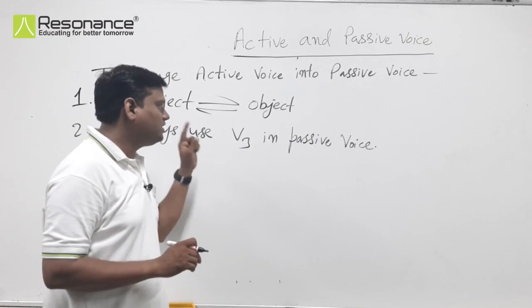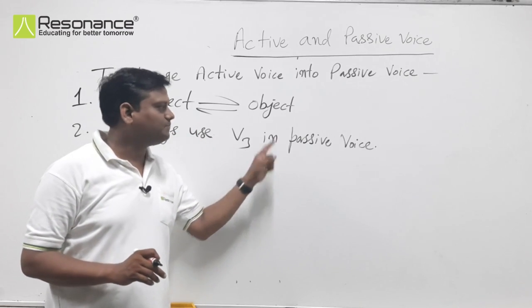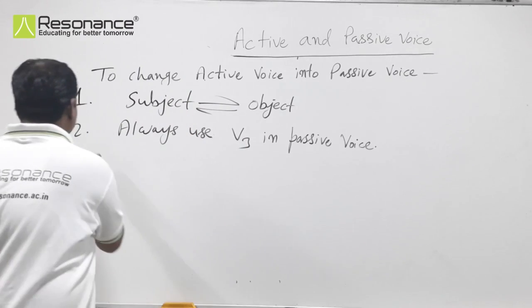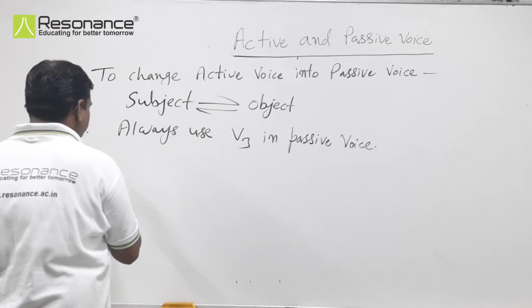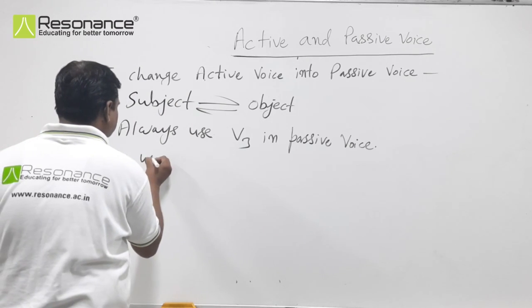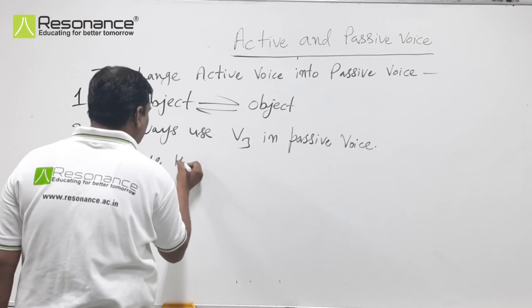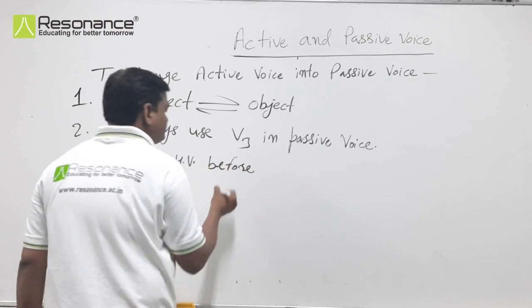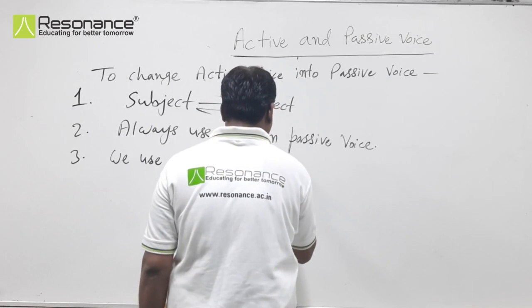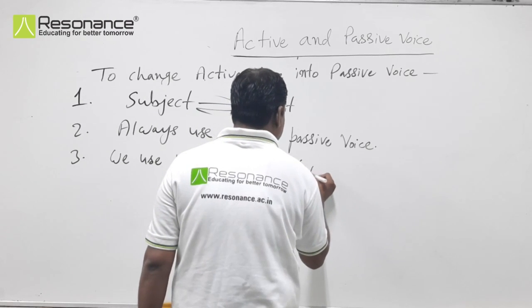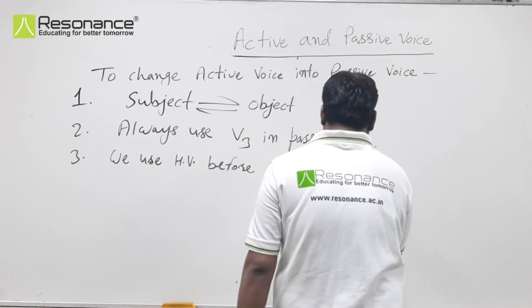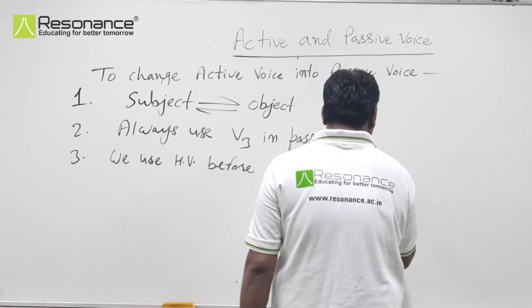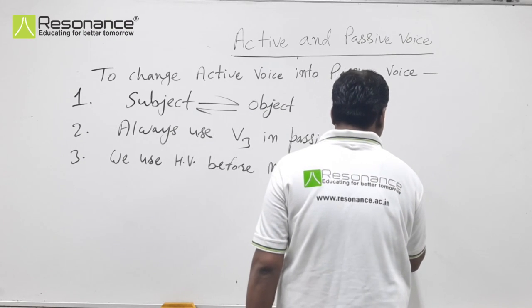And we use a helping verb before the main verb, that is V3, in passive voice.